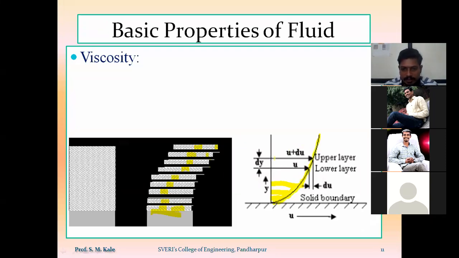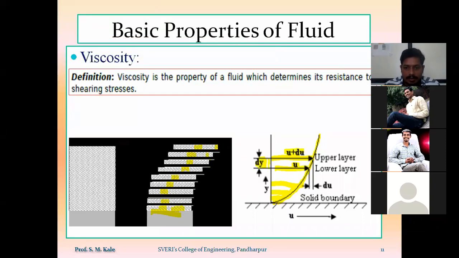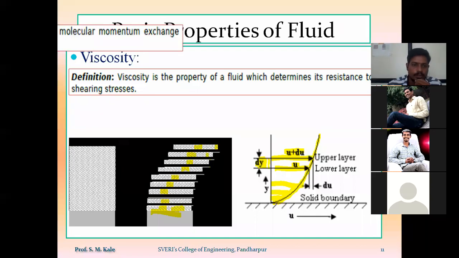If I consider this as the topmost or upper layer, and consider the value of velocity of the upper layer as u plus du, and the layer adjacent to it with velocity u, then there will be a change in the value of velocity because of this much change in distance. That property is called viscosity. So viscosity is the property of a fluid which determines resistance to its own flow, or resistance to the shearing stresses.